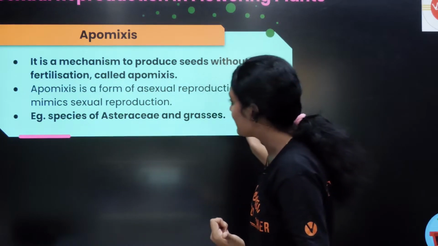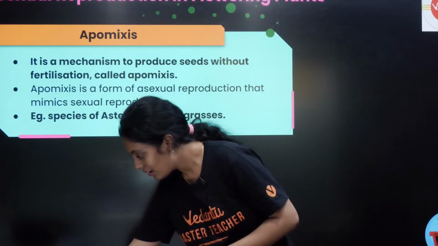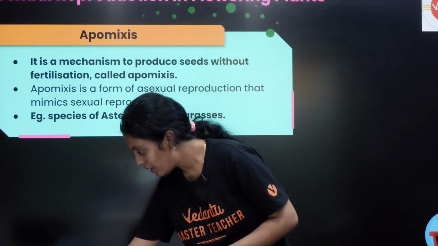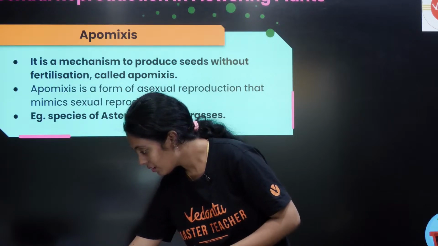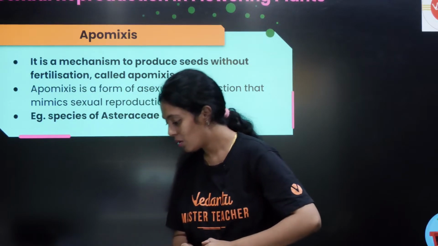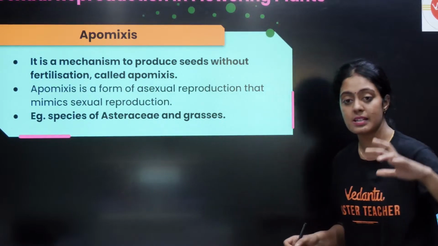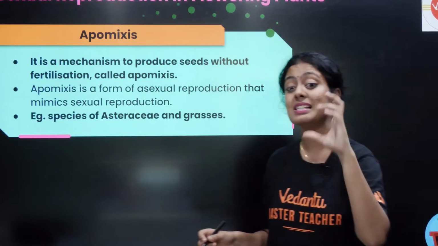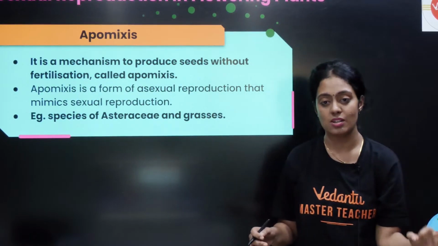Okay, fine. So apomixis is a mechanism to produce seeds without fertilization.